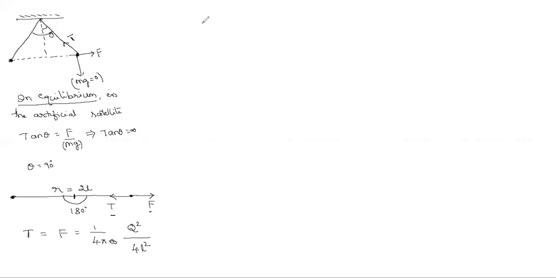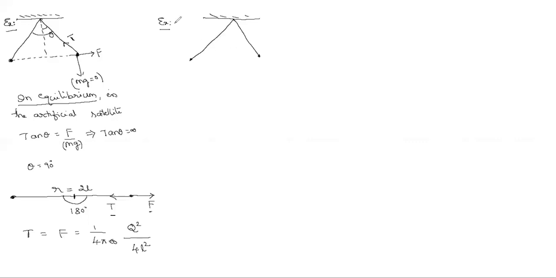Now I am not taking the artificial satellite. Next example, this is one example, and another example here. The same system, not in an artificial satellite, on the surface of Earth only.